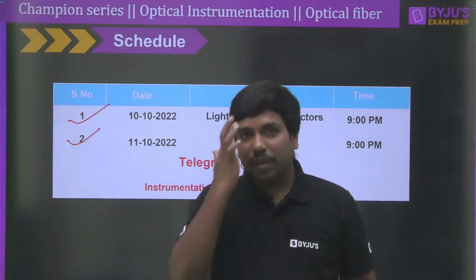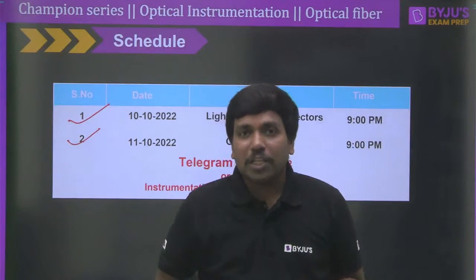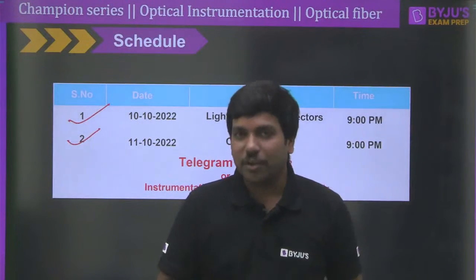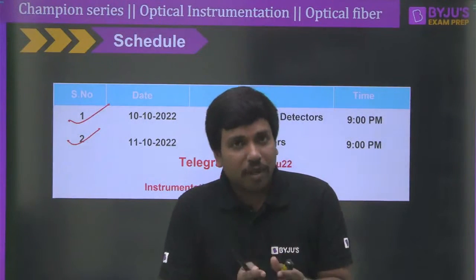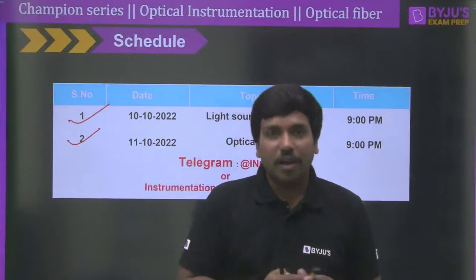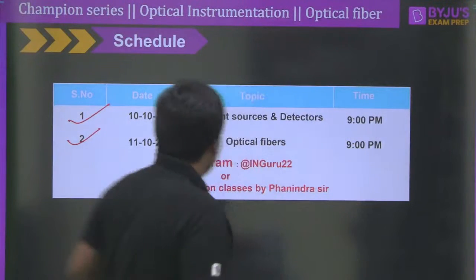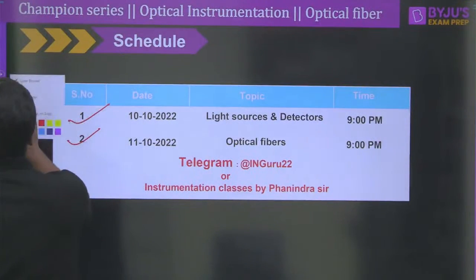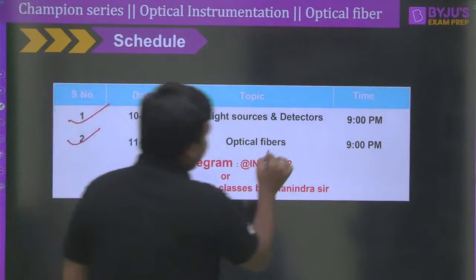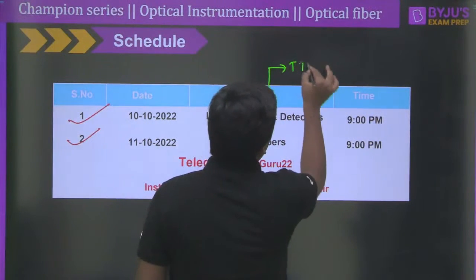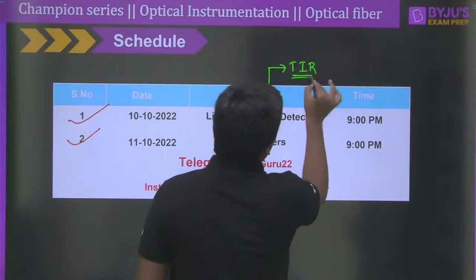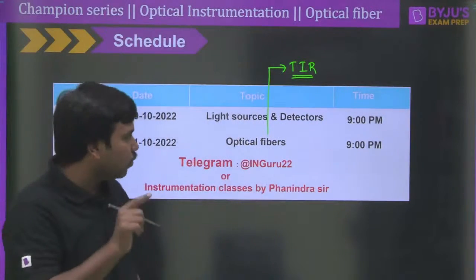So obviously, being an instrumentation engineer, you must know what the optical fiber construction looks like, how the optical fiber functions, and in what way the light is propagated through it. More or less, you might know this interesting point, that optical fiber works on total internal reflection. Clear?